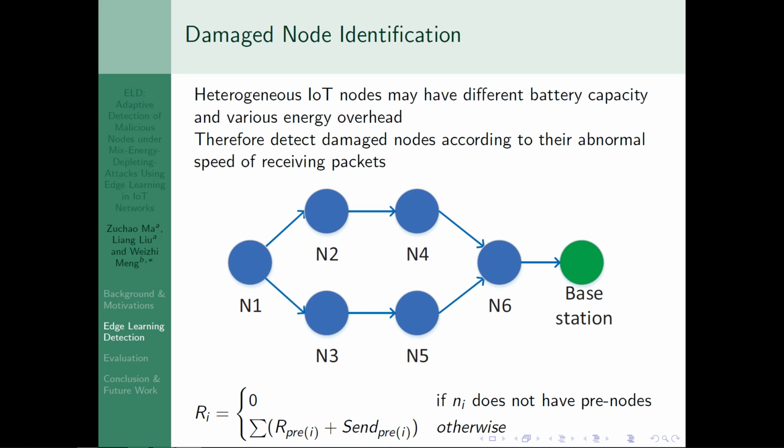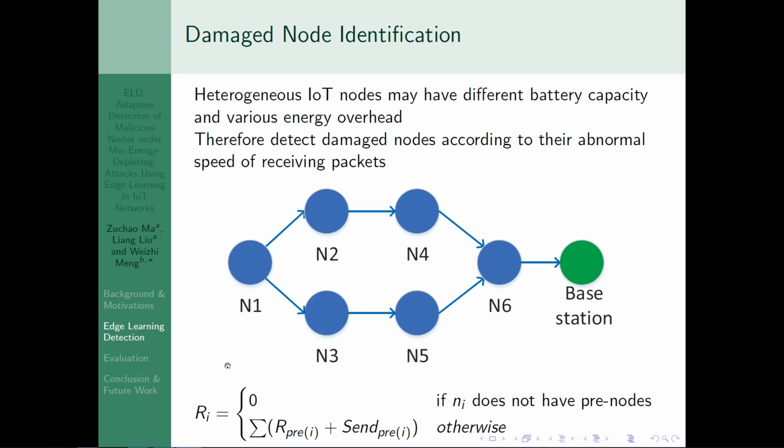Therefore, we detect damaged nodes according to their abnormal speed of receiving packets. We set a threshold for each node to determine whether their receiving speed is abnormal, and it's denoted by RI. And we define the RI like this.